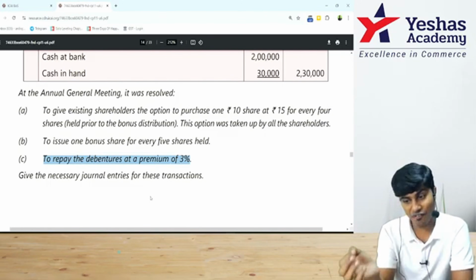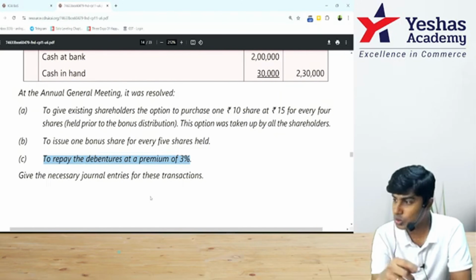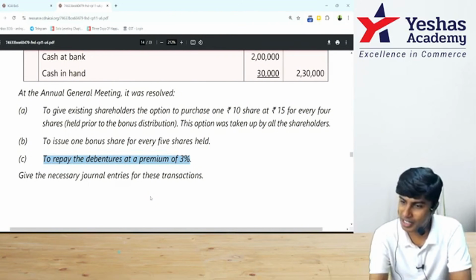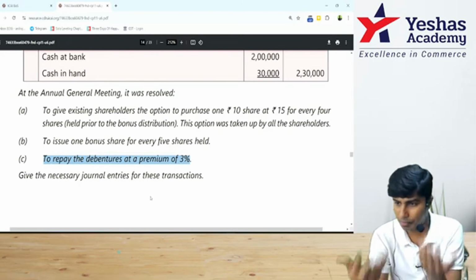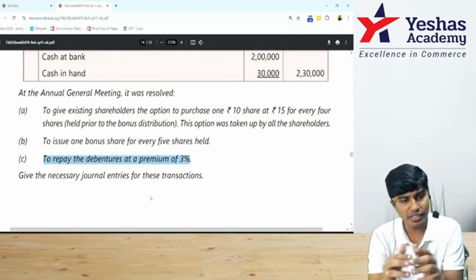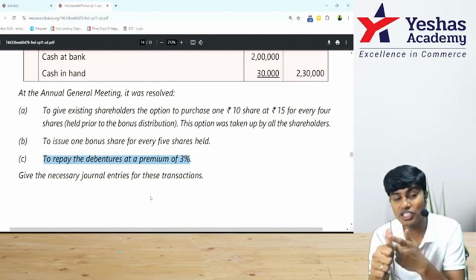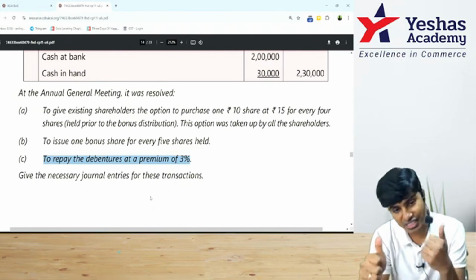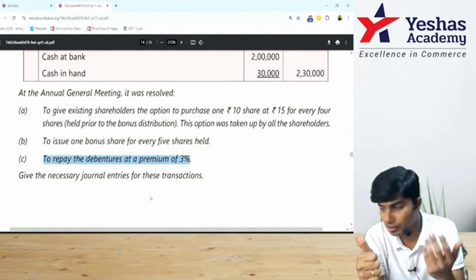DRR investments should be maintained at 15%. First, we will check those two. Then we will redeem our debentures after selling DRR investments and then close our DRR by transferring it back to general reserve. I'll repeat. Before redemption of debentures, point number 1, check if debenture redemption reserve is maintained at 10% of nominal value. If it is there, good. If it is not there, create.